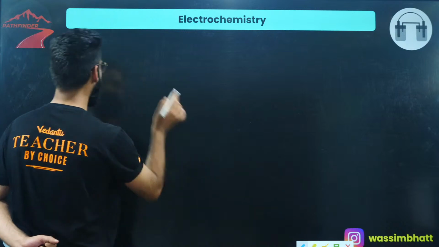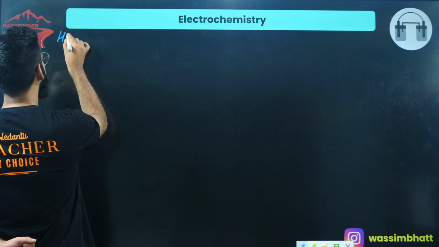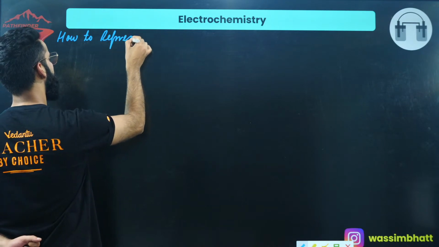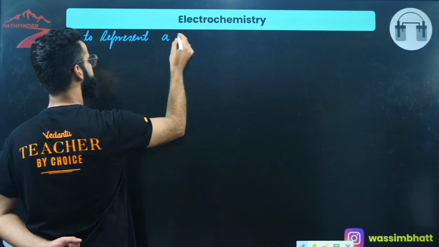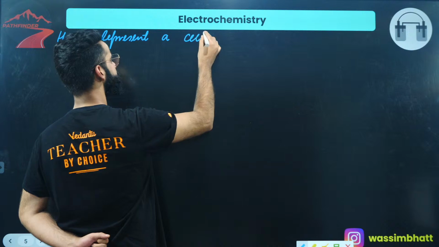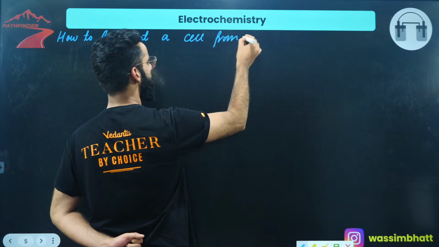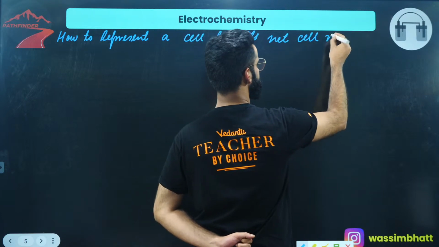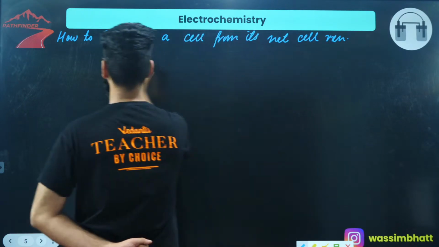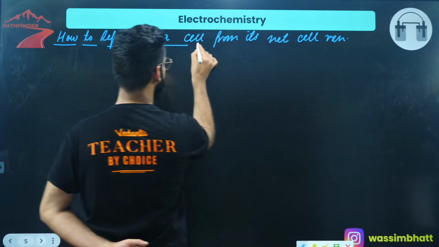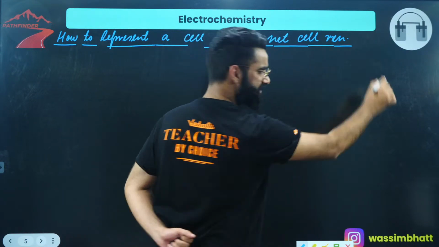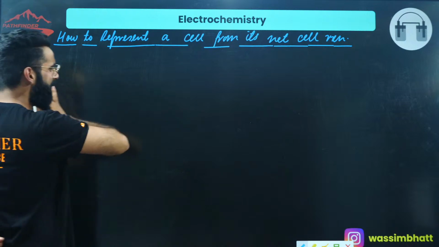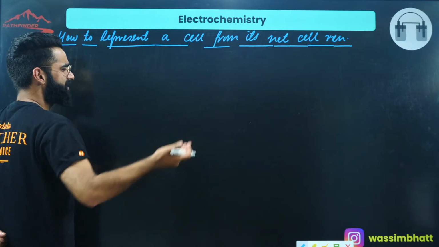Or let me make the heading over here. How to represent a cell from its net cell reaction. How to represent a galvanic cell from its net cell reaction. Understand properly. Let's say I have got a galvanic cell, correct?